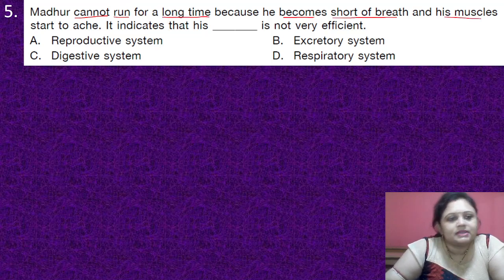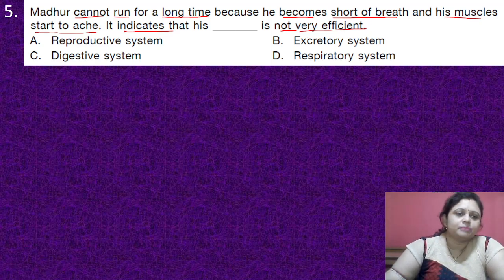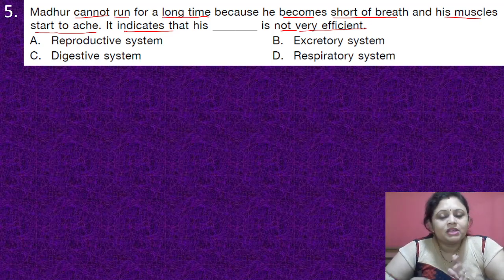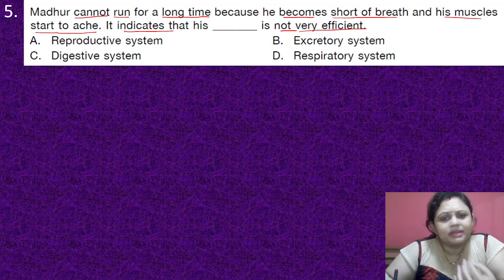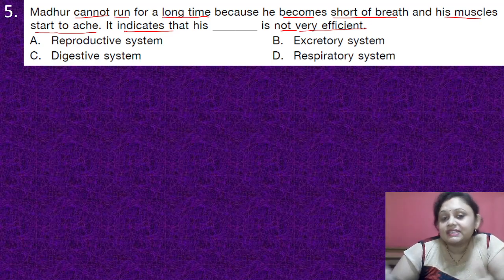Coming to the next question: Madhur cannot run for a long time because he becomes short of breath and his muscles start to ache. It indicates that his system is not very efficient. Options are A, reproductive system, B, excretory system, C, digestive system, D, respiratory system. Short of breath means there is some problem in the breathing process, and the breathing process is included in the respiratory system. So the correct answer is option D, respiratory system.